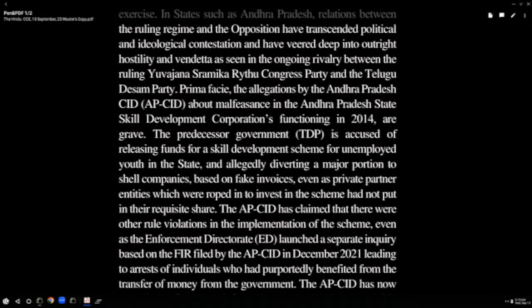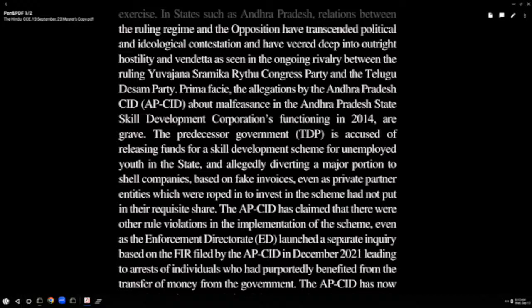The predecessor, underline the word predecessor. Pre means what? Before. Predecessor, the one who was in power before the current regime. Now it is YSRCP. Who was in power earlier? TDP. So in this context, who is a predecessor? The TDP. The predecessor government TDP is accused of. Underline the word accuse. Also underline the preposition of.